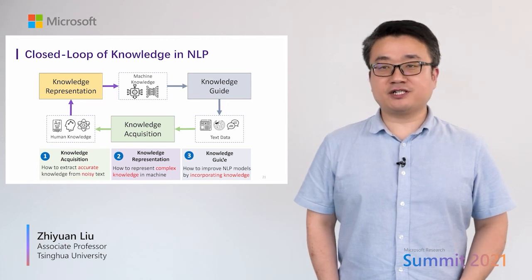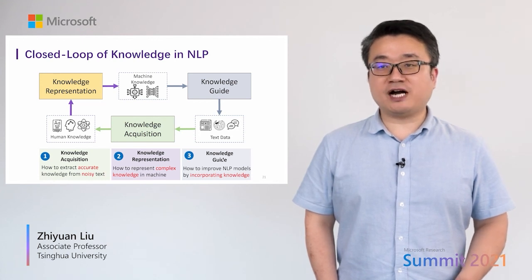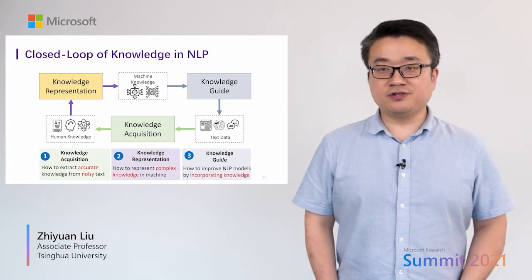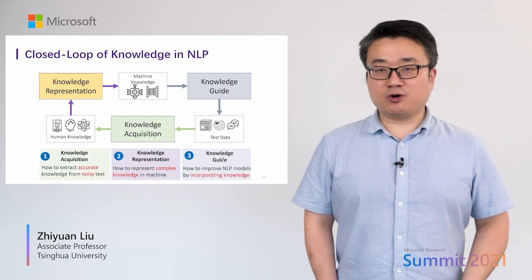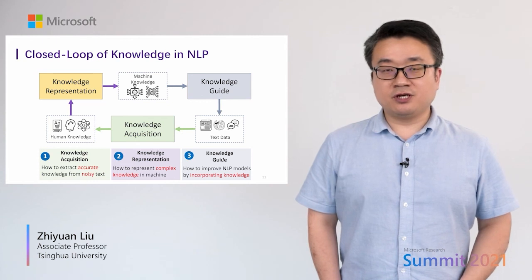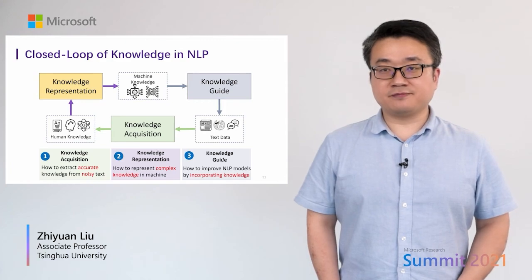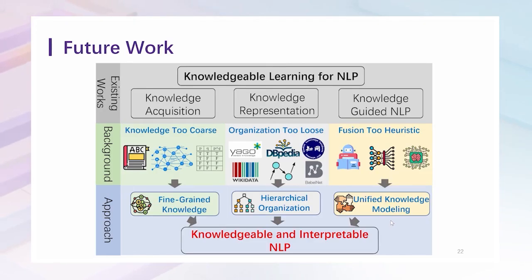With the help of knowledge acquisition and representation, we can effectively apply the knowledge to guide the learning process of natural language processing systems by knowledge augmentation, knowledge regularization, knowledge framework, and knowledge transfer. The future natural language processing systems should be able to learn from both data and existing symbolic knowledge. In future, there are still many open problems for knowledge acquisition, knowledge representation, and knowledgeable learning. And the ultimate goal is to realize knowledgeable and interpretable natural language processing.